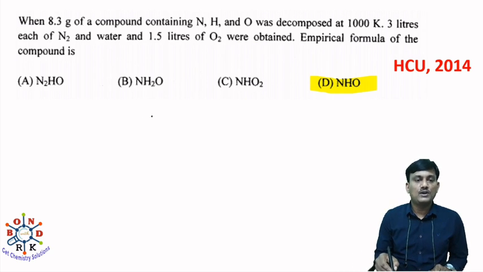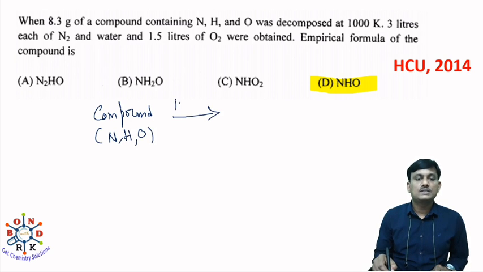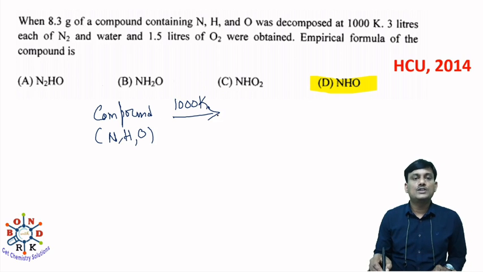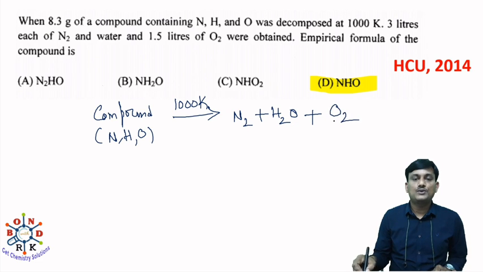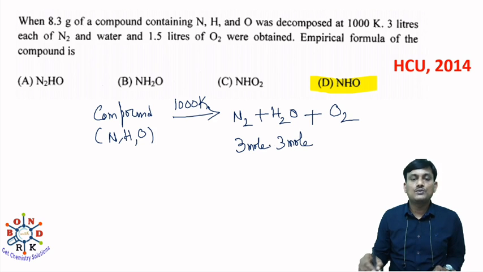Here the compound containing NHO at 1000 Kelvin is decomposed and there is a formation of N2, H2O and O2. Here the number of moles of N2 is 3 moles, 3 moles of H2O and 1.5 moles of O2.